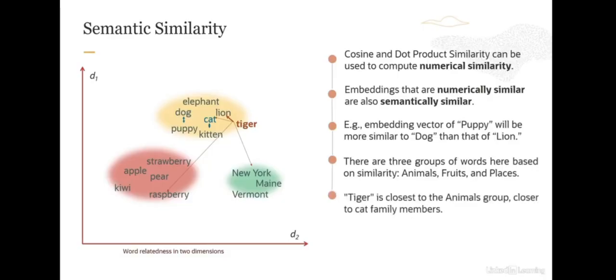Now if you have a new word which is given, such as tiger, you could place it closer to the animals group, close to the cat family member.